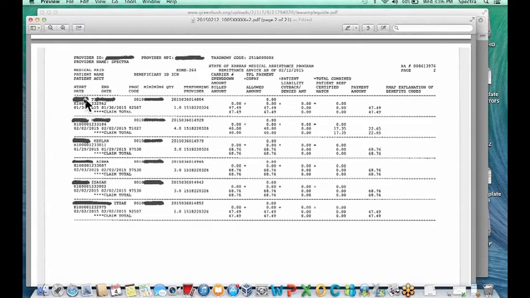Right here is where what's blacked out is the student's name. So if you look down here, we blacked out their last name, but this is the student's first name, and it goes by their last name. So they will be in alphabetical order by their last name. Right here is where you find the Medicaid number. So this is the Medicaid number that we billed for that particular student.